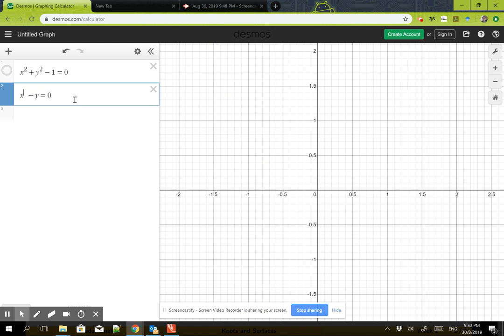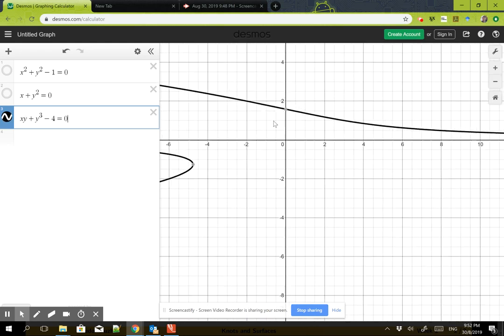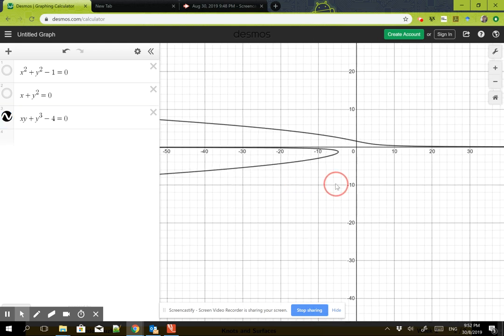So maybe x minus y is 0. Again, that straight line is Zariski closed. Maybe x plus y squared is 0. So this parabola is Zariski closed. Okay, so all sorts of polynomial curves are Zariski closed. So even probably something more complicated like xy plus y cubed minus 4 is 0. Okay, something like this. All right, so this is Zariski closed. Well, and it is kind of clear from here that,